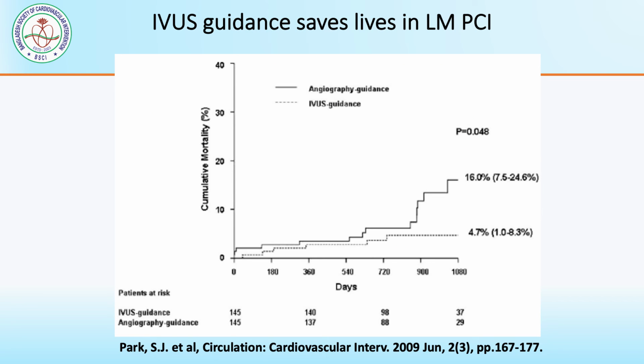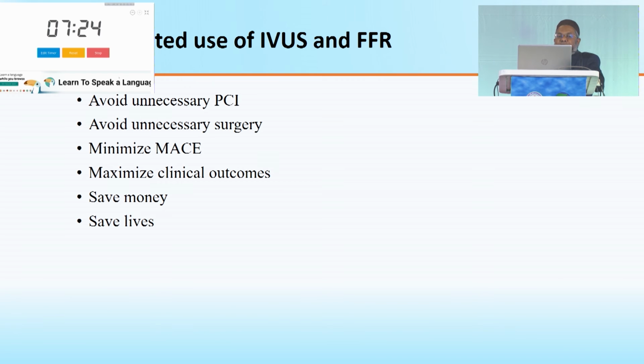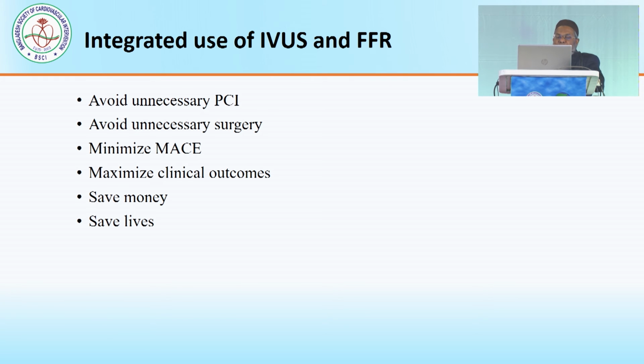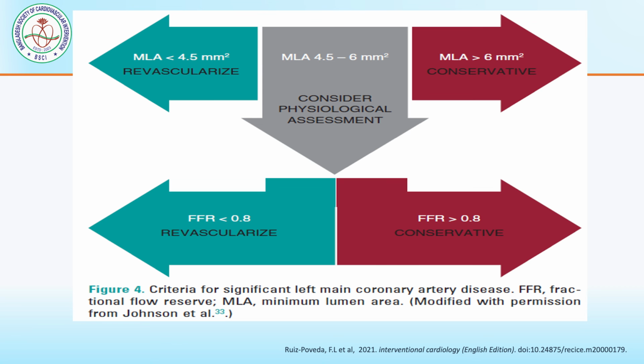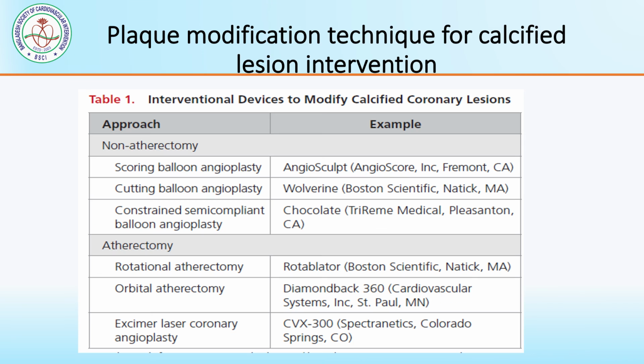And IVUS-guided LM PCI reduces the mortality in course of time. And integrated use of IVUS and FFR avoids unnecessary PCI, avoids unnecessary surgery, minimizes MACE, as well as maximizes clinical outcomes, saves money and saves lives. And here we have shown what I told in the previous slide, that is MLA 4.5 to 6, consider physiological assessment. And then comes plaque modification.